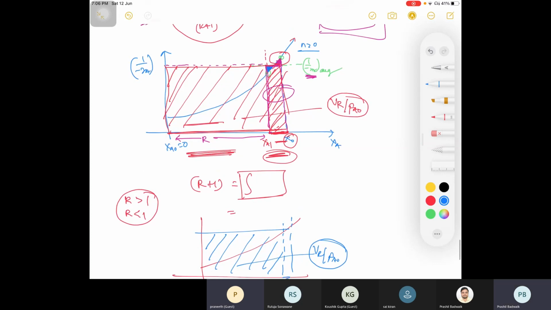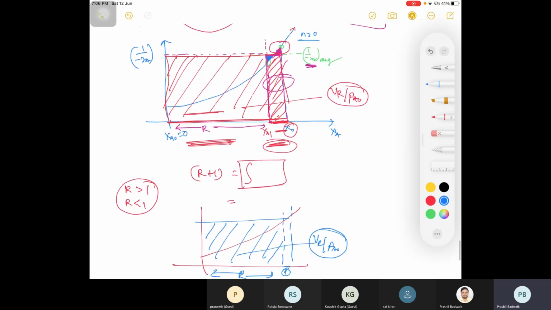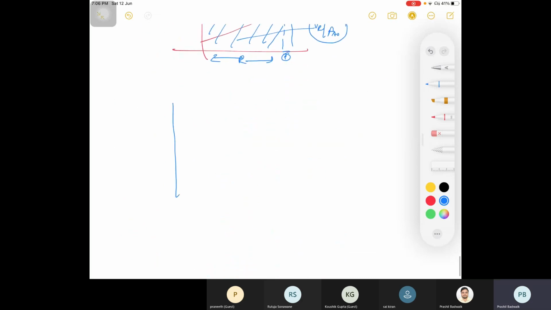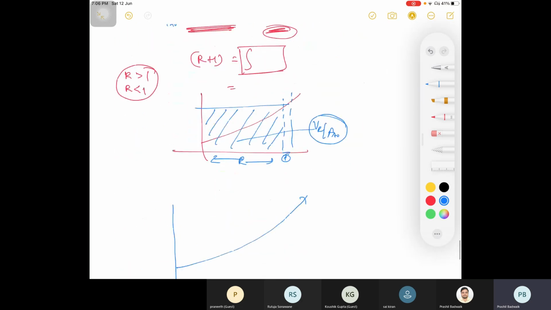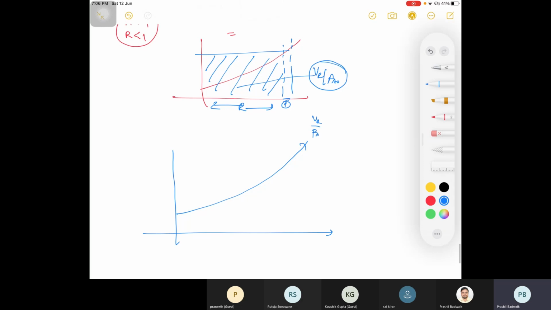Okay, I'll repeat. What I did is, I'll write again. This is my curve, and using integration, VR divided by FA naught is equal to R plus 1 times this integration. I cannot easily calculate VR divided by FA naught using this equation, but I have the kinetics, and based on that I have this graph of 1 by minus RA versus XA.